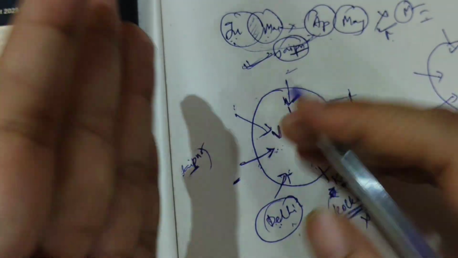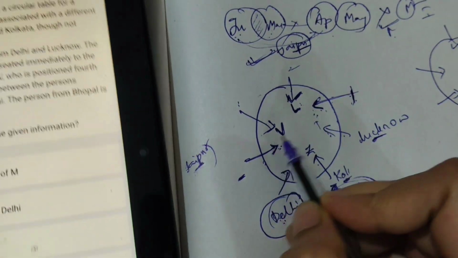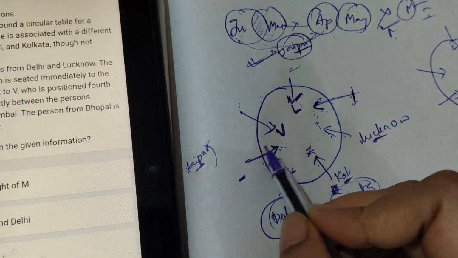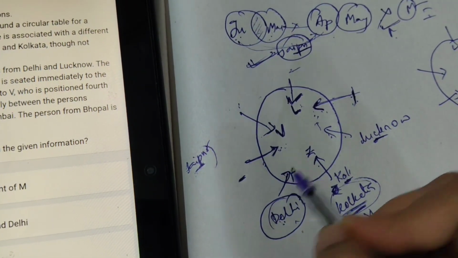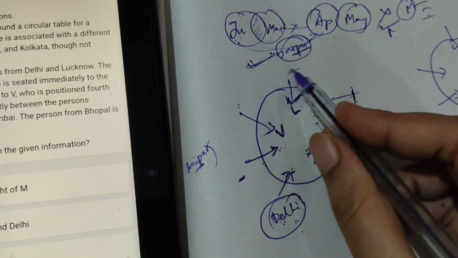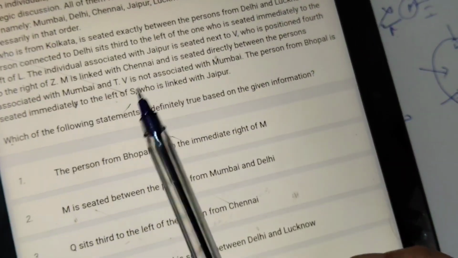So what we will not again malli 2 possibilities rayakunda we go for the next possibility. I hope you are getting. Okay, 1 possibility is there means we can write, but here see, if we write M here, we can write Mumbai here, we can write T here. If I write M here, I can write Mumbai here and I can write T here. So 2 possibilities kabatti I will go with the next clue.